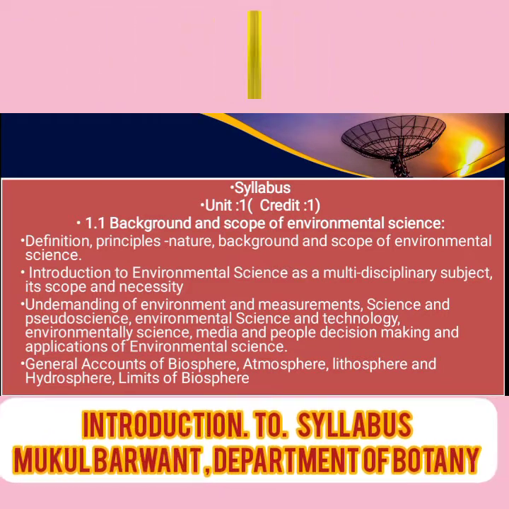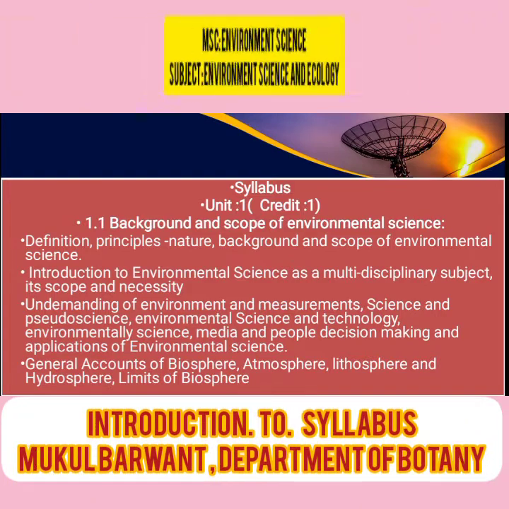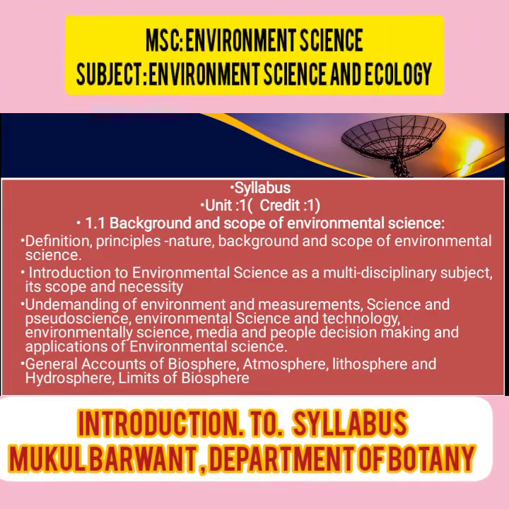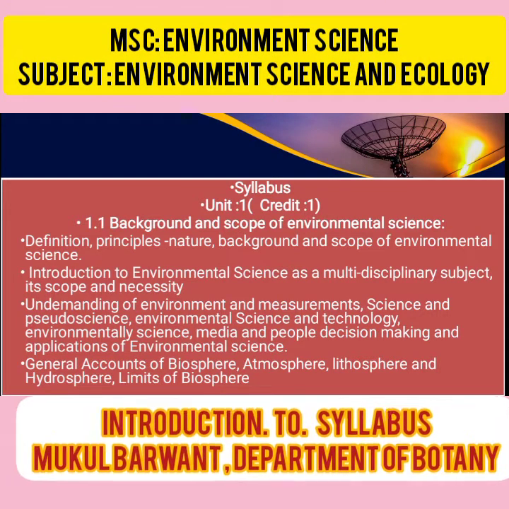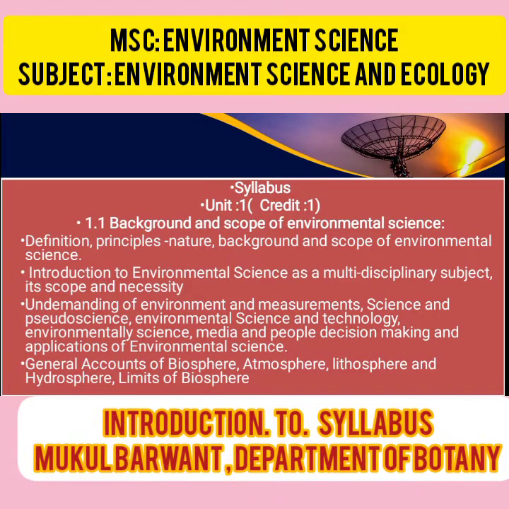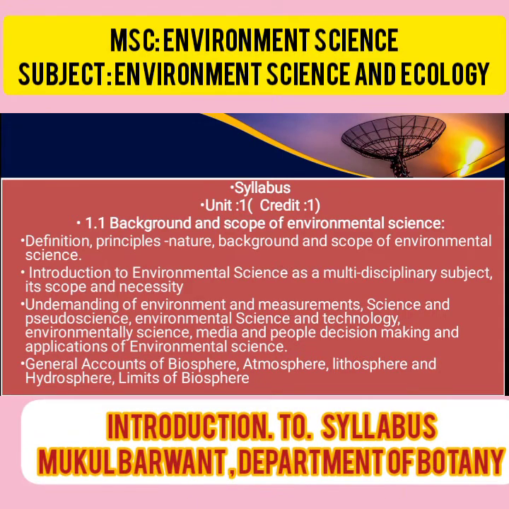Understanding environment and measurement, science, pseudoscience, environmental science and technology, environmental science, media and people, decision making and application of environment science. General account of biosphere, atmosphere, lithosphere, hydrosphere and the limits of biosphere. Those are the 3 points of this chapter.